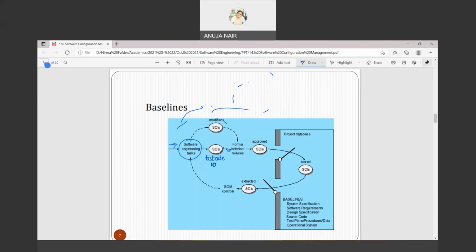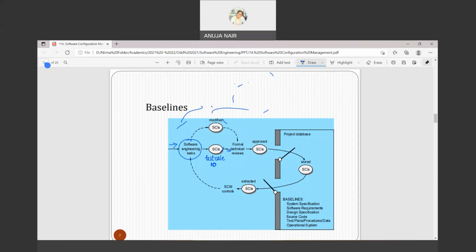Okay, why formal technical review? Because you need to understand whether the SCI has been modified or not. So whether the changes which were requested have been incorporated or not. So the modified SCI will go through formal technical review, right? Now it is approved.